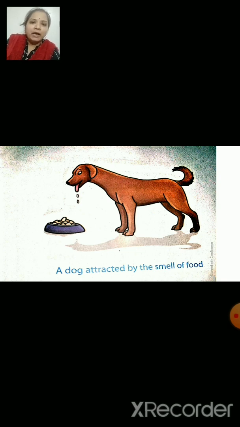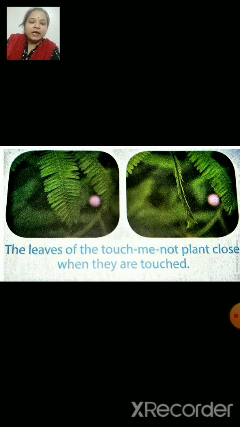What about the plants? Do they have sense organs? No, but the plants also respond to touch. For example, in the picture, you can see a touch-me-not plant. If you touch the plant, it closes instantly. This is how the touch-me-not plant closes its leaves.